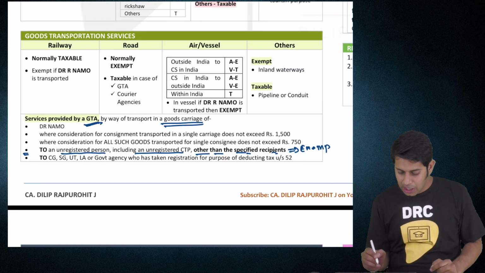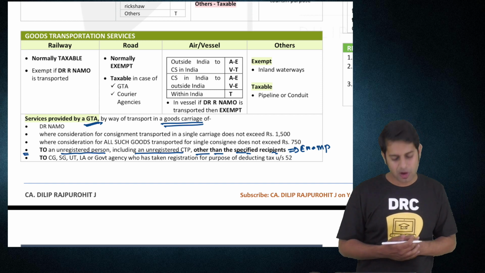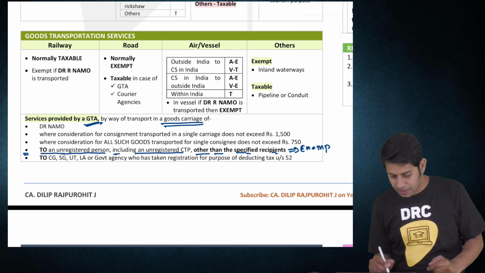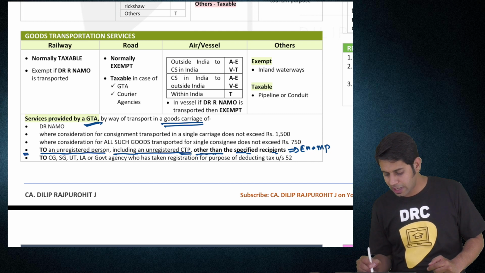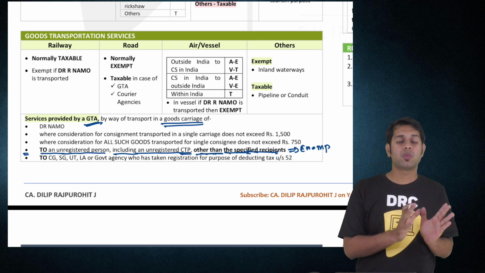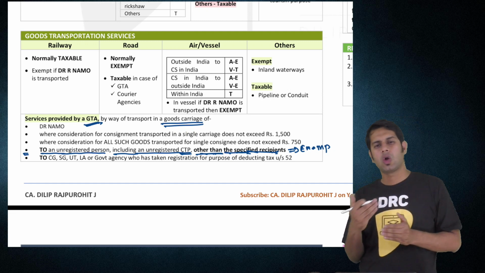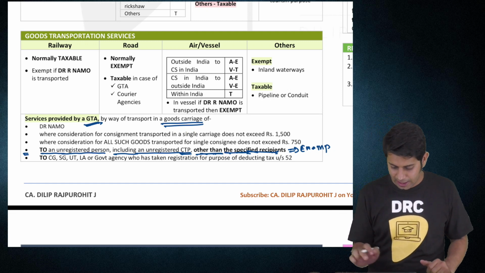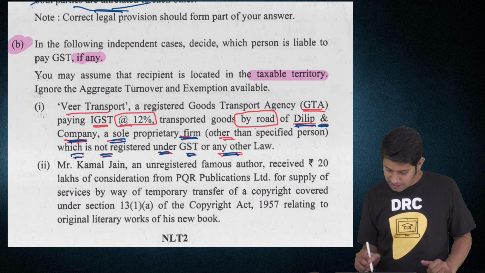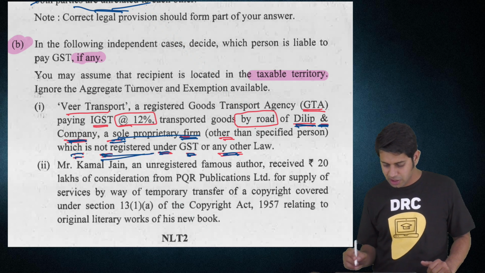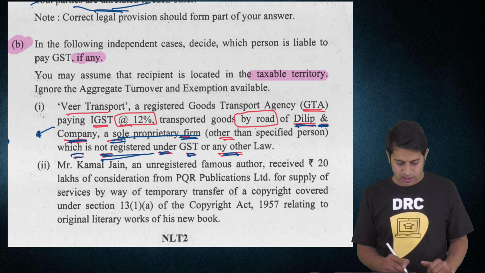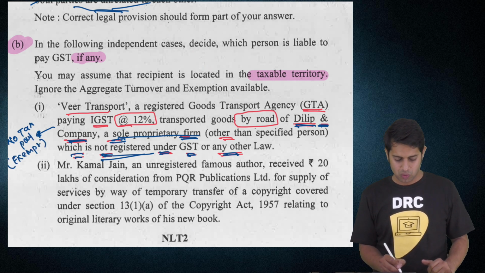If a GTA is providing services by way of goods carriage to an unregistered person, including an unregistered casual taxable person, it does not matter whether it is a business entity or non-business entity, it is always exempt. In the present case, they are telling that Dilip and company is a sole proprietorship concern not registered under GST. So who should pay the taxes? No tax payable. Why, sir? Because it is exempt.